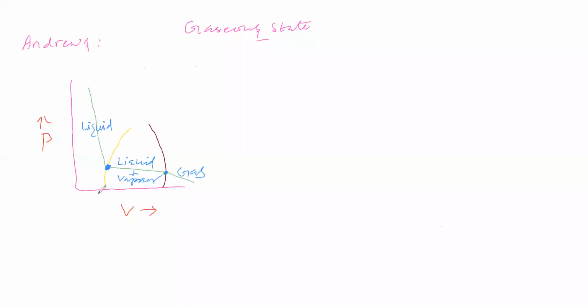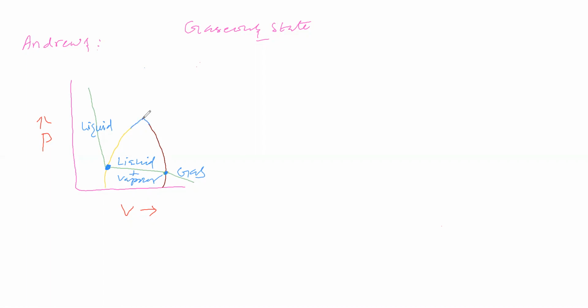Okay. So this is one boundary. It is another boundary. Now let us connect. This boundary continues like this.